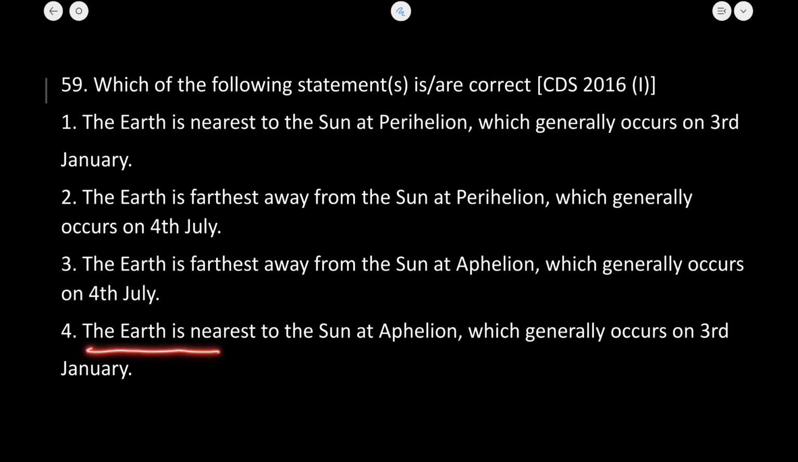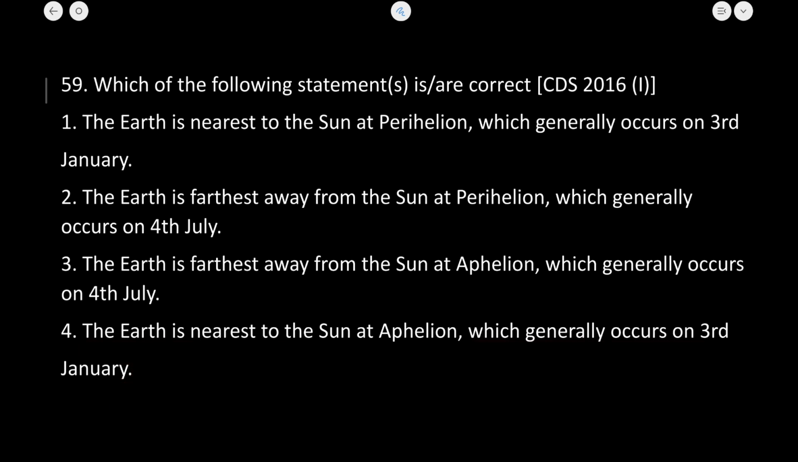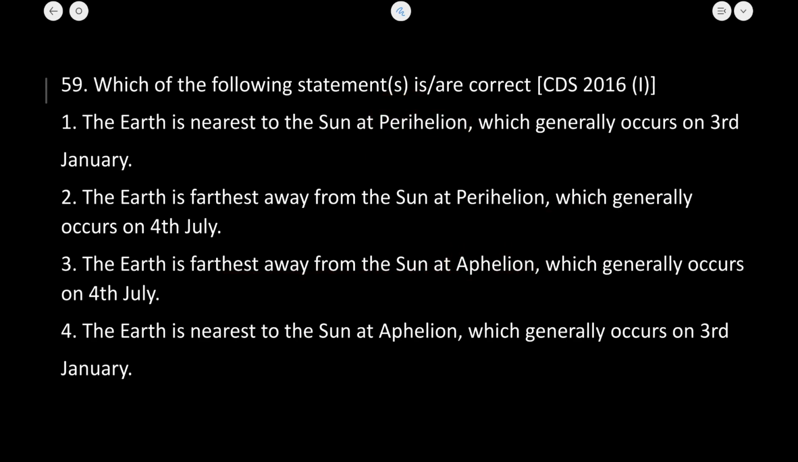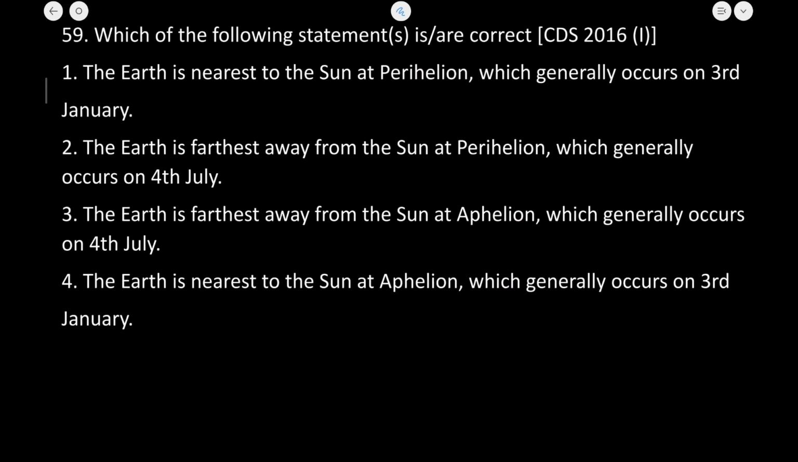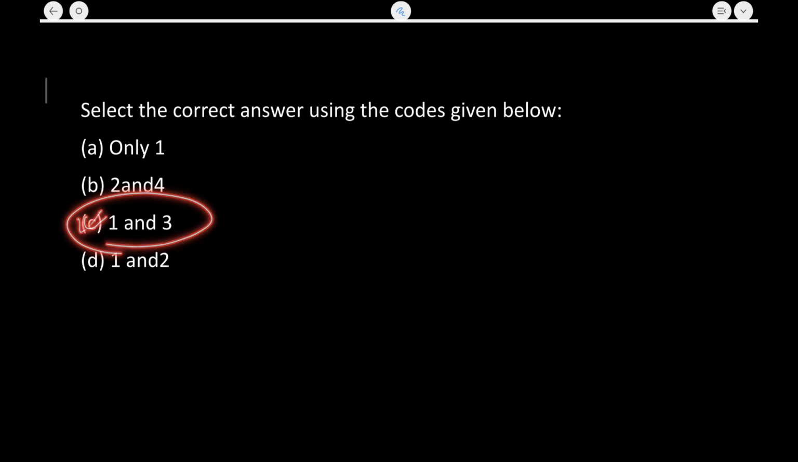Now, the earth is nearest to the sun at aphelion, which generally occurs on 3rd January. This one is incorrect. Now, what points should you remember? That earth is nearest to the sun at perihelion, which occurs on 3rd Jan. Next one is, the earth is farthest away from the sun at aphelion, which occurs on 4th July. So these are the two statements that you need to know. 1 and 3 are absolutely correct.